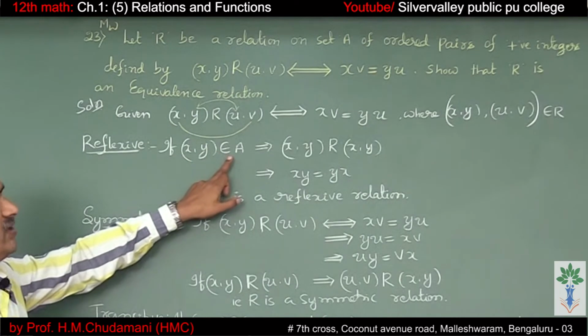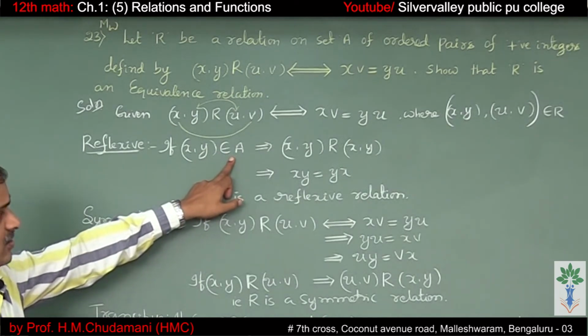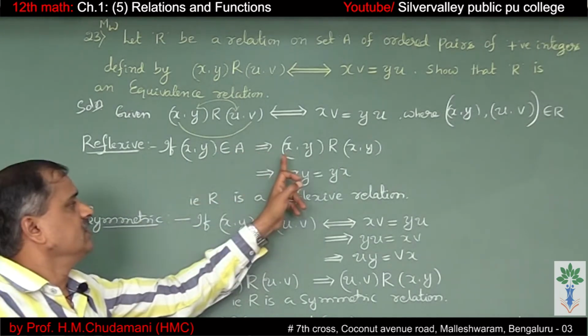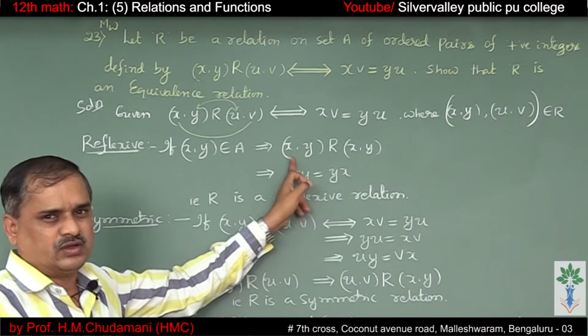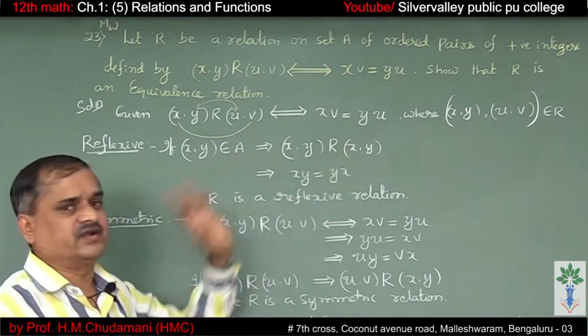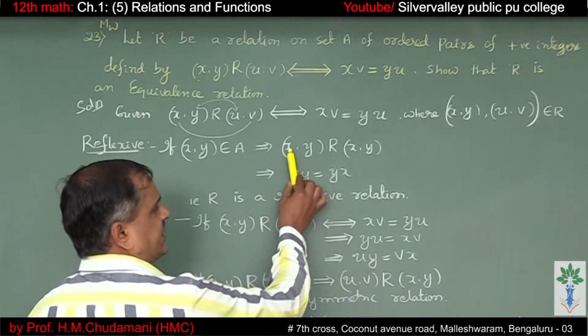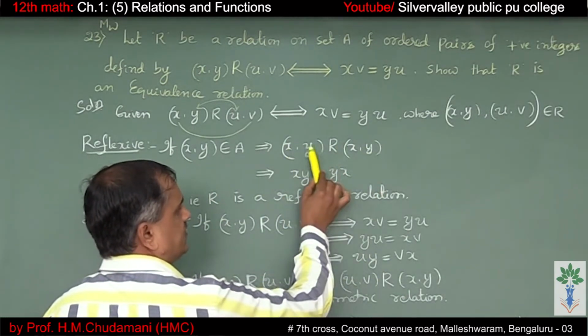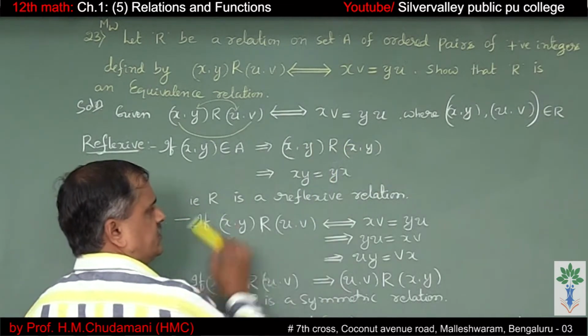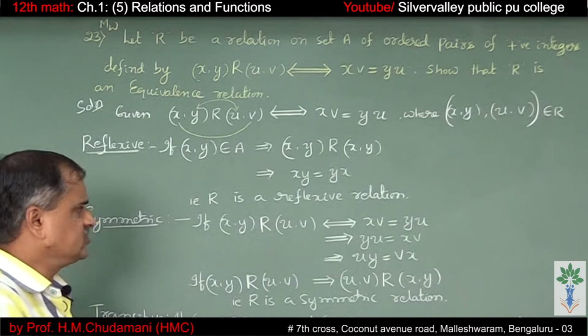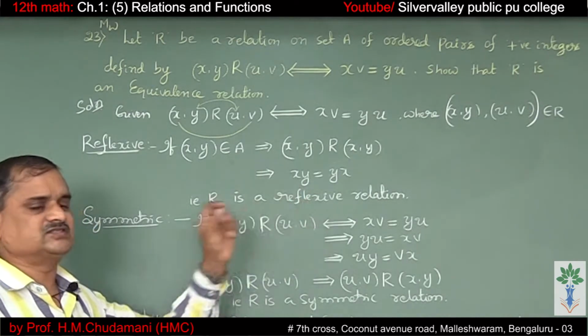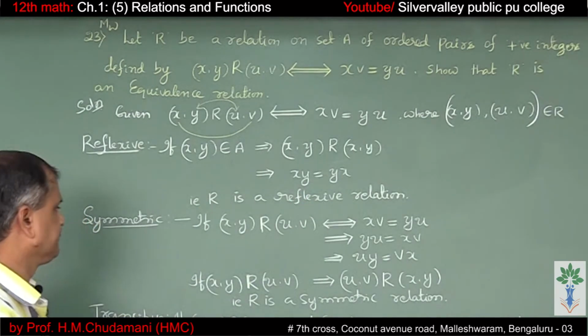If (x, y) belongs to the set A of ordered pairs, then (x, y) related to (x, y). Again, x into y equals y into x. So xy and yx are one and the same. Therefore, R is a reflexive relation.